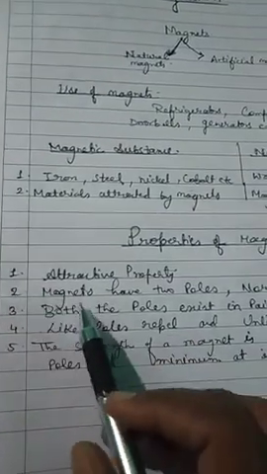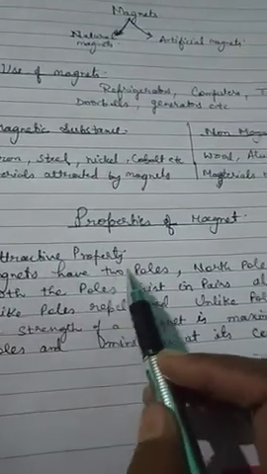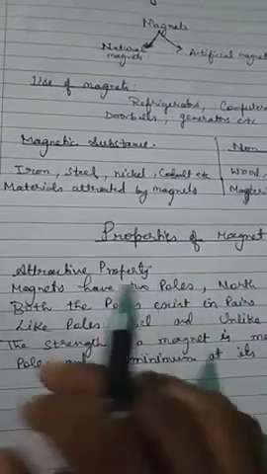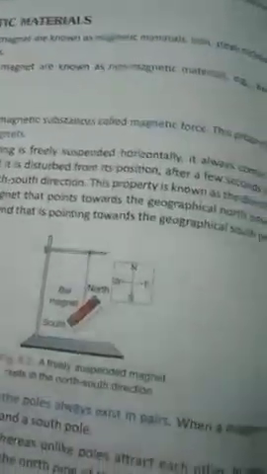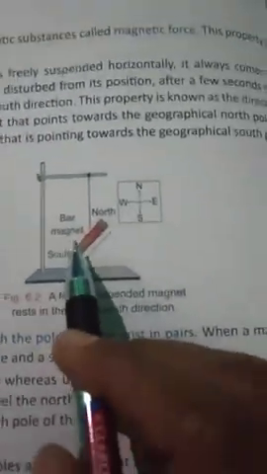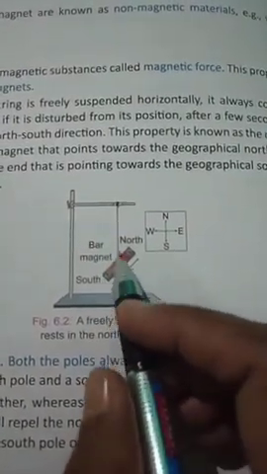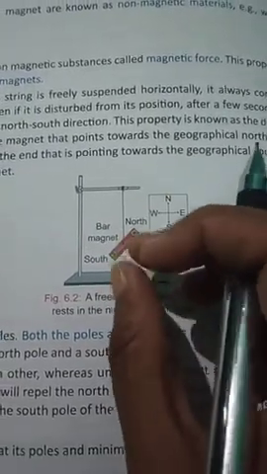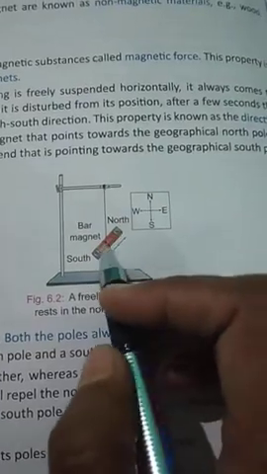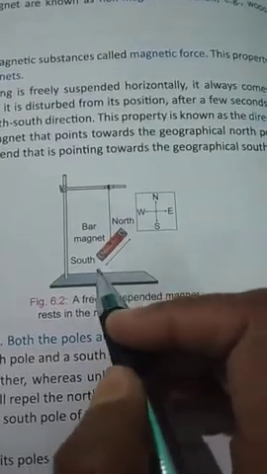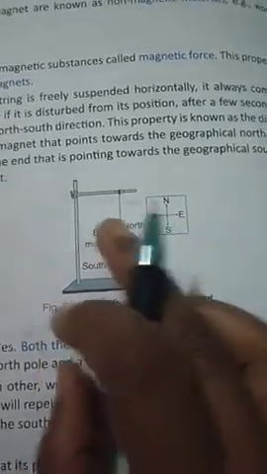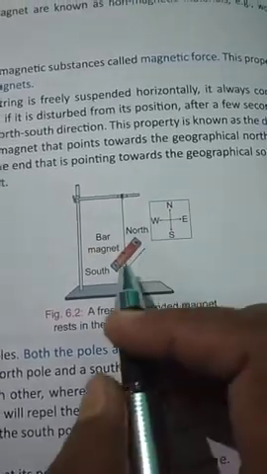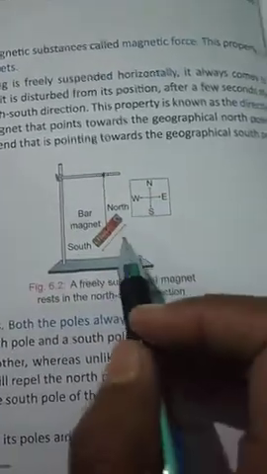And the second one is that a magnet has two poles, north pole and south pole. How do we come to know that a magnet has two poles? Look at this figure given in your book. If you tie a magnet with a string or simple thread, a freely suspended magnet will always rest in the north-south direction only. Even if you disturb its position, after a few seconds the magnet will again come to rest in the north-south direction only.